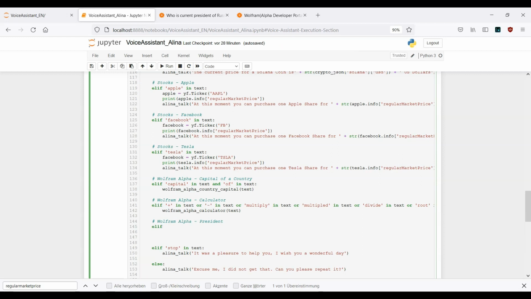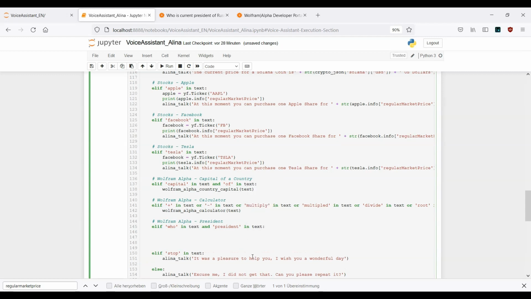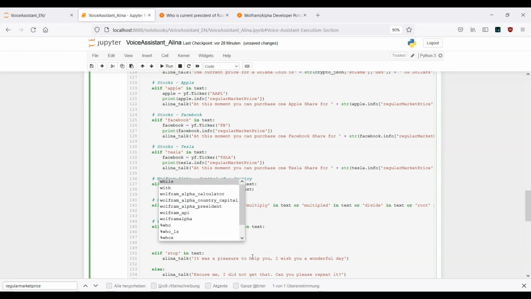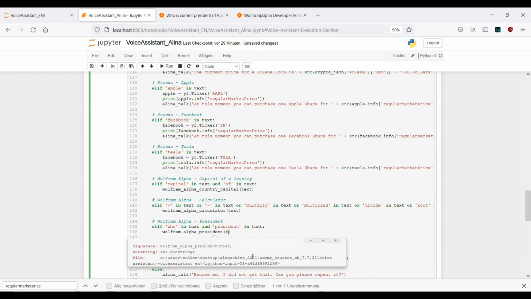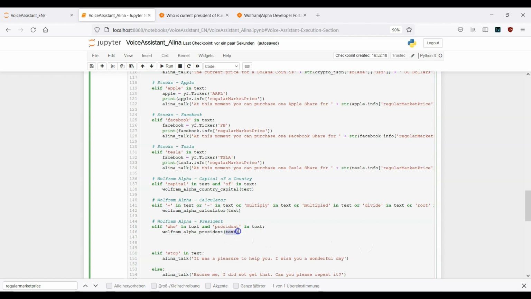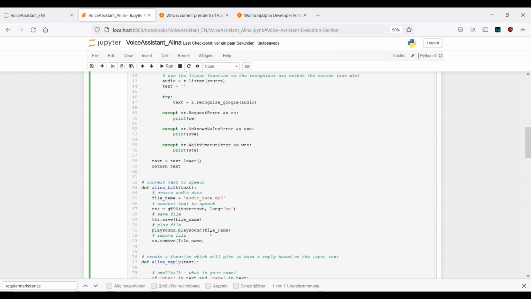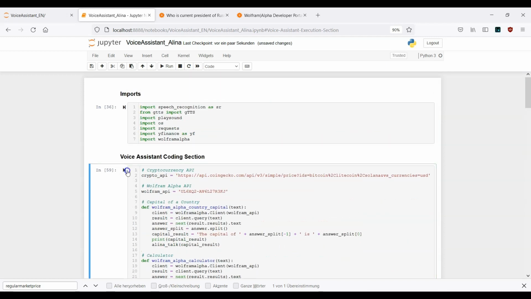For example, if who in text, and president in text, then we want to call the Wolfram Alpha President function. Here we also need to provide one text. Run this cell again.